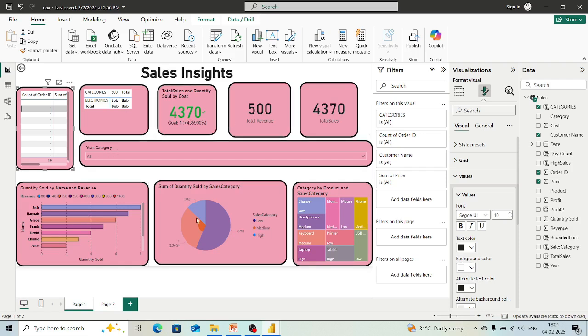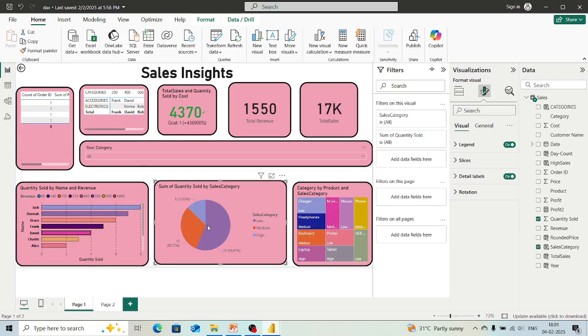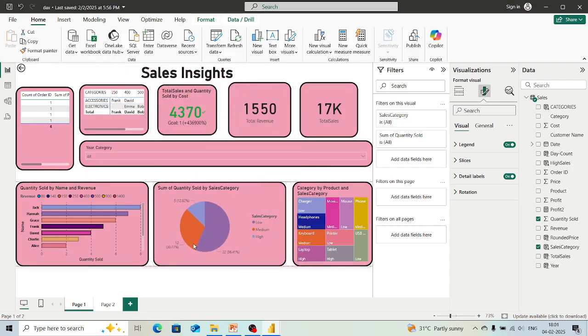Because if we select any one value from one visualization, then the other related visualizations will highlight the things related to the selected ones, right? That helps in understanding the data. Now we were having just one year, that is 2024. So based on 2024 we have these things over here.